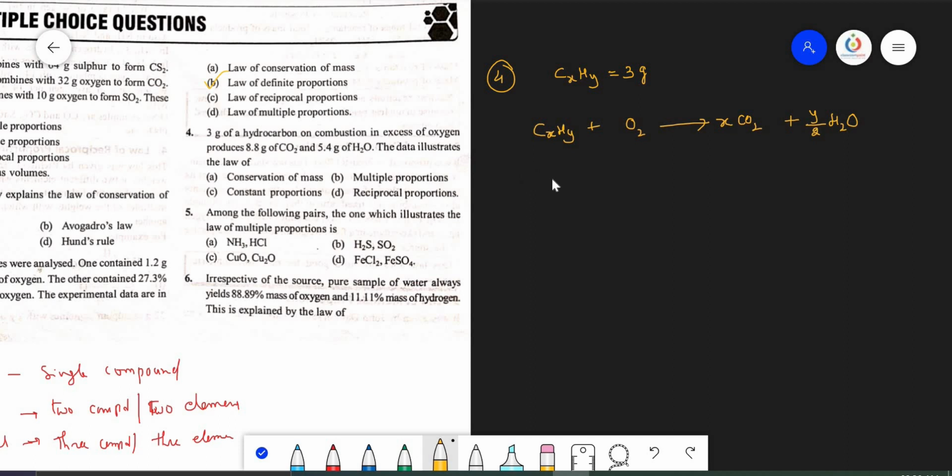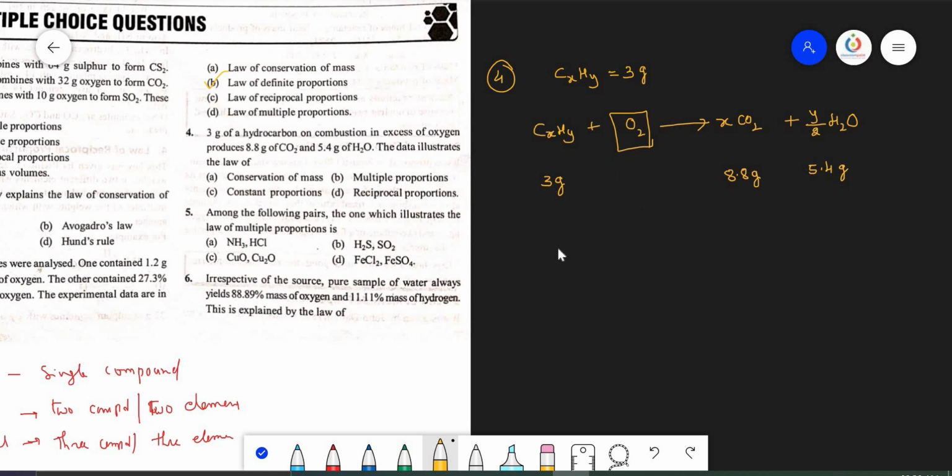So 3 grams of this particular hydrocarbon on reaction with a certain amount of oxygen was able to give 8.8 grams of carbon dioxide and 5.4 grams of H2O. Now they are asking what type of law this is.